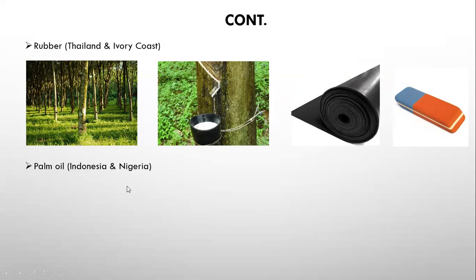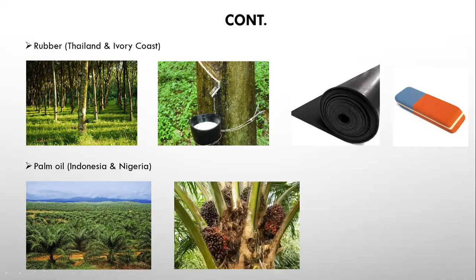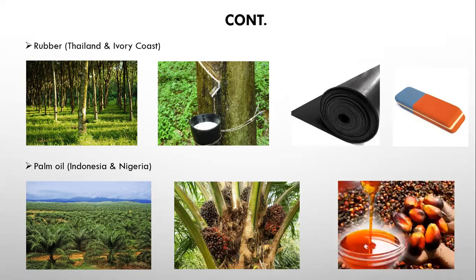Now, we also have palm oil. The largest producer of palm oil in the world is Indonesia, and in Africa, Nigeria. Now, here is how a palm oil plantation looks like. And there you go. That is palm oil ready for harvest. And once it is harvested, it is now produced into a final end product that is usable. As you're able to see, this is oil, which you can use for various purposes such as cooking and the like.